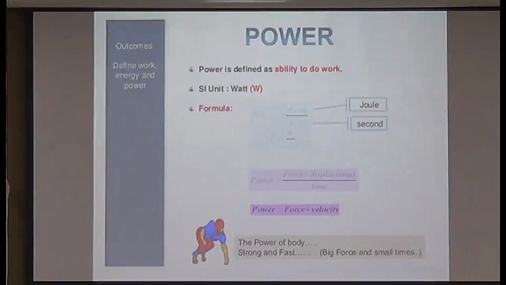Next, or the last, is power. Now what is power? Power is defined as the ability to do work. If you want to compare work done by any two machines, any two people, you will need a parameter, and that parameter is power. Power is work done upon time. Now work done is force into displacement. So force into displacement upon time is velocity. So you can even write power as force into velocity. Unit of power is joule upon second, that is watt.